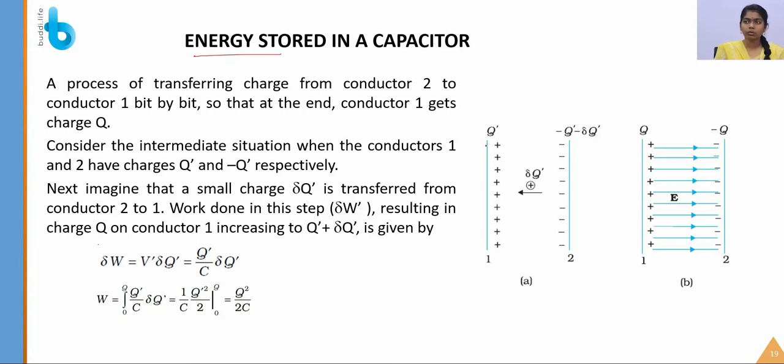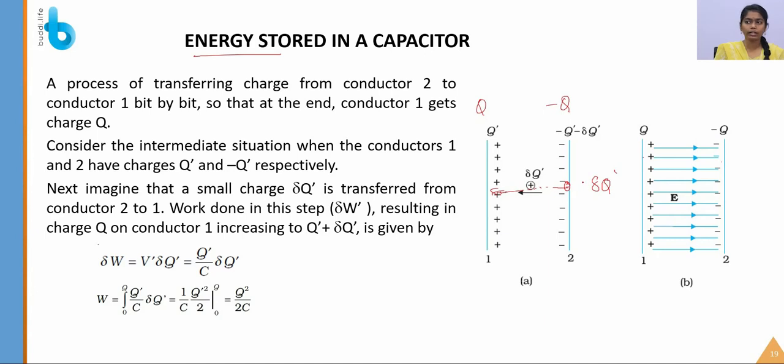Let's see. These are two parallel plate capacitor conductors, 1 and 2, having charges Q and minus Q, so that the electric field flows from conductor 1 to 2. How are the charges moving? Imagine a small charge del Q dash is transferred from conductor 2 to conductor 1.